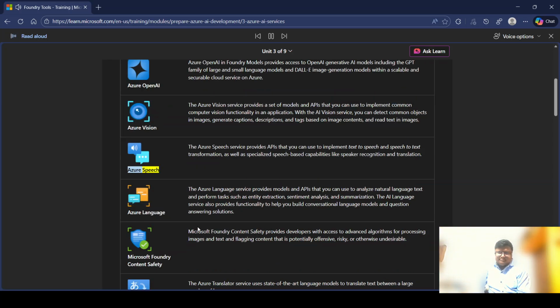Azure Speech. The Azure Speech service provides APIs that you can use to implement text-to-speech and speech-to-text transformation, as well as specialized speech-based capabilities like speaker recognition and translation.